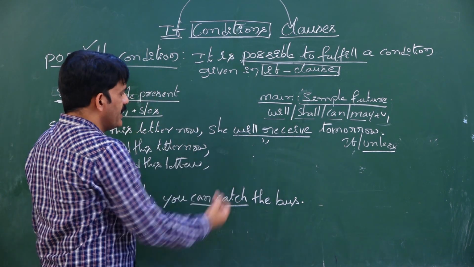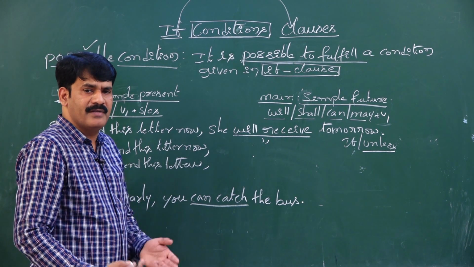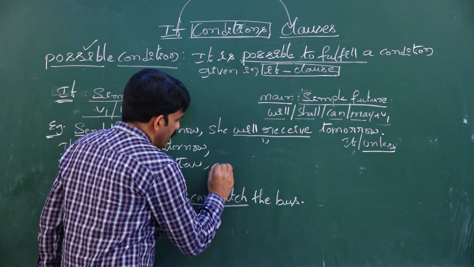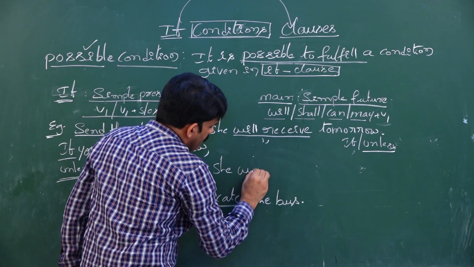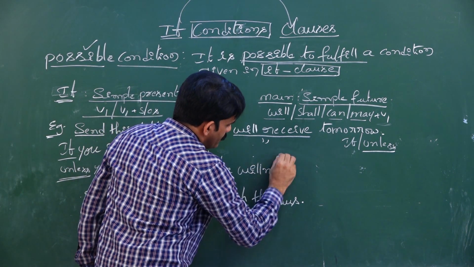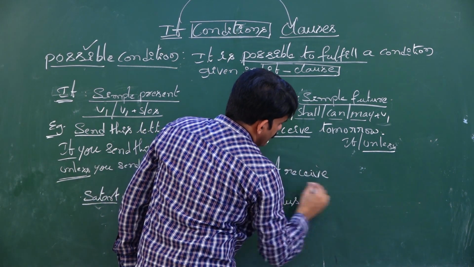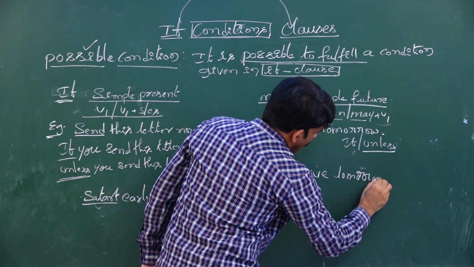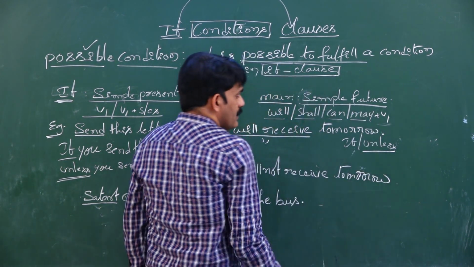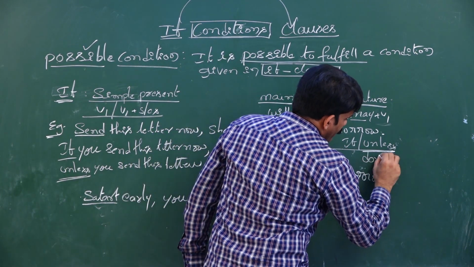So what would be the negative result? If you send, she will receive. If you do not send, what happens? She will not receive. So the main clause also will carry the same tone. Will not receive tomorrow. This is the answer.